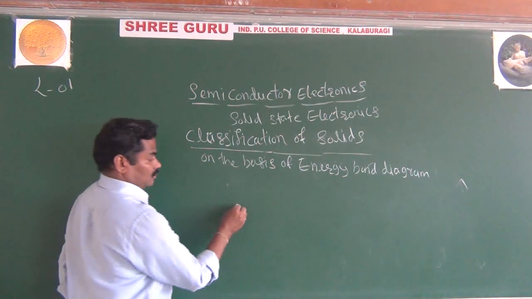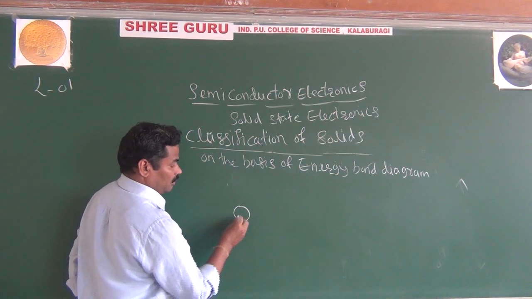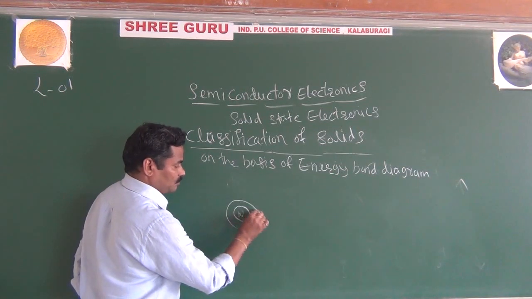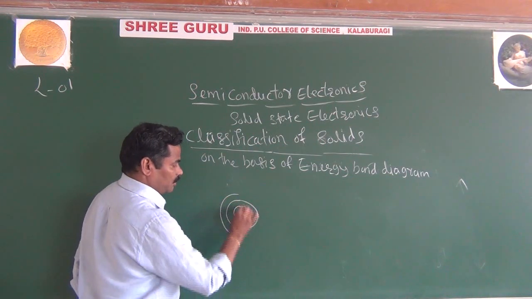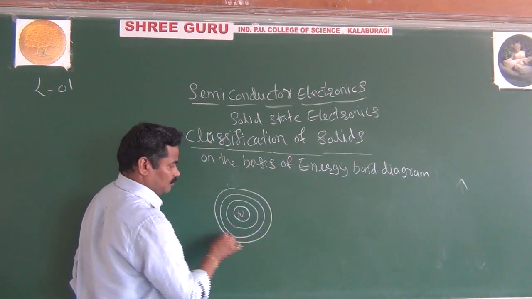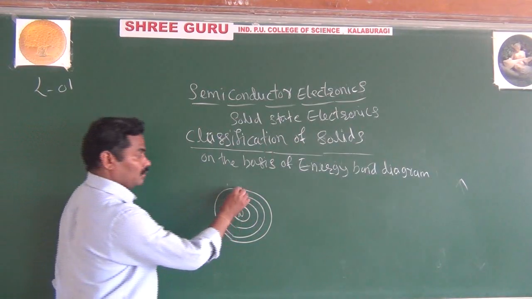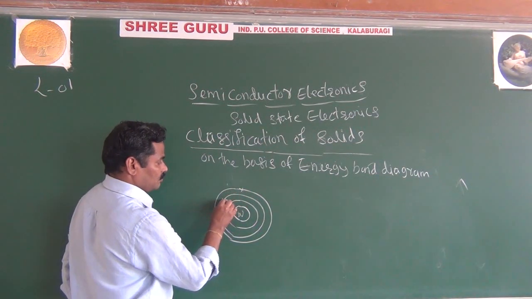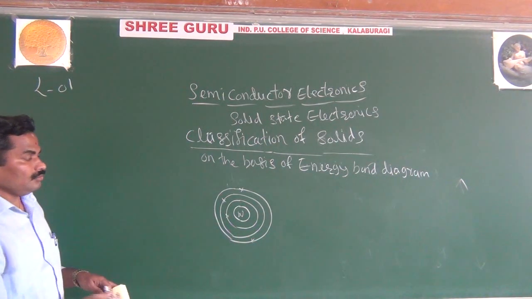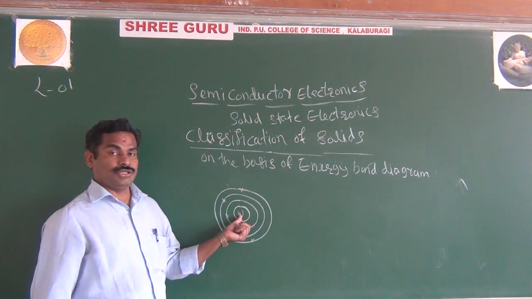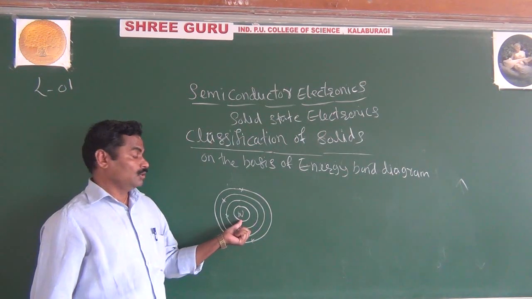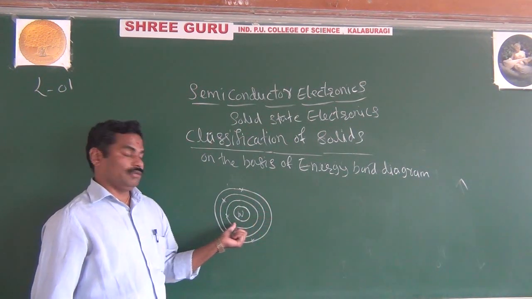Consider an atom. This is your atom. As we know, in the middle you have the nucleus, and surrounding the nucleus you have different orbits, and different orbits have different energy levels. Here you have some electrons, and here also some electrons. In the center, you have the nucleus, which contains protons and neutrons, and surrounding the nucleus, the electrons are revolving.